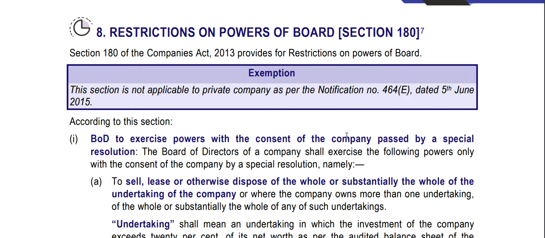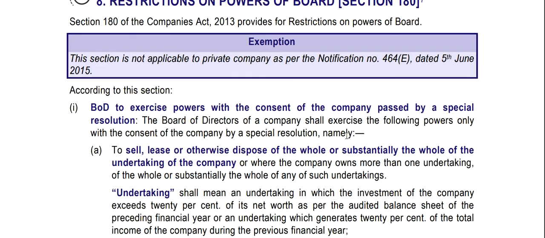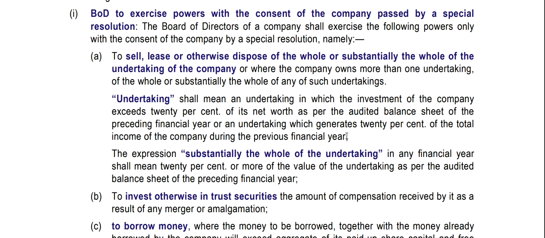Section 180 of the Companies Act 2013 provides for restriction of board of directors. Exemption: this section is not applicable to private companies as per notification. According to this section, the board of directors shall exercise powers only with the consent of the company passed by special resolution, namely to sell, lease, or otherwise dispose of the whole or substantially the whole of the undertaking of the company, or where the company owns more than one undertaking, of the whole or substantially the whole of any such undertakings.